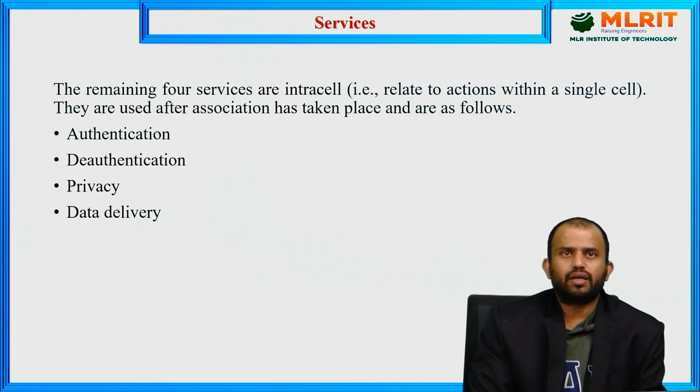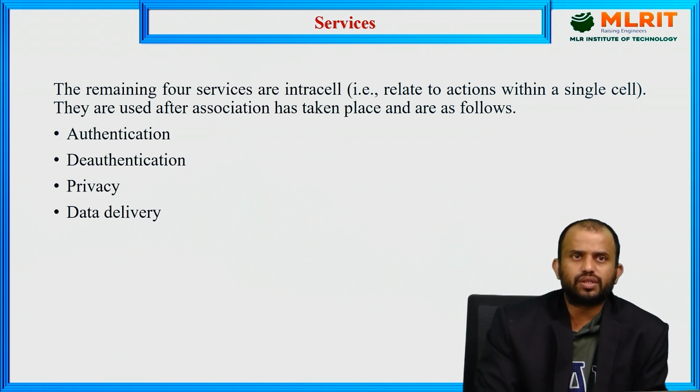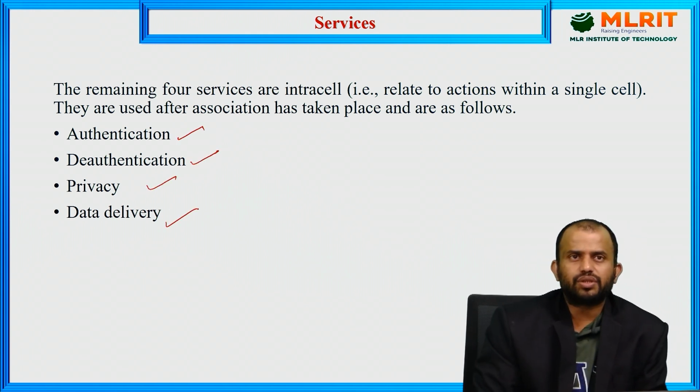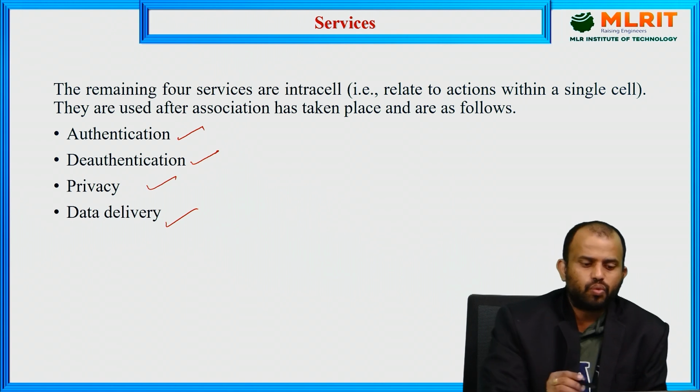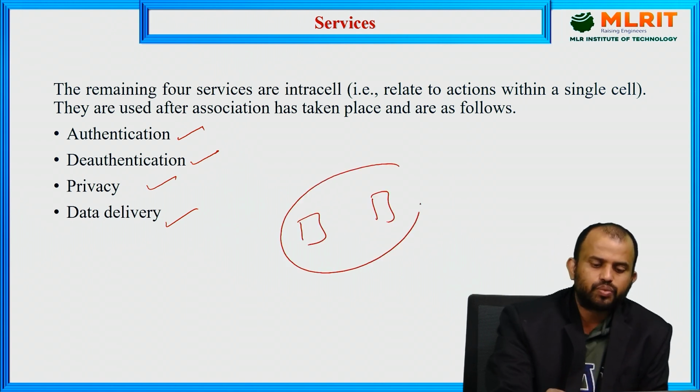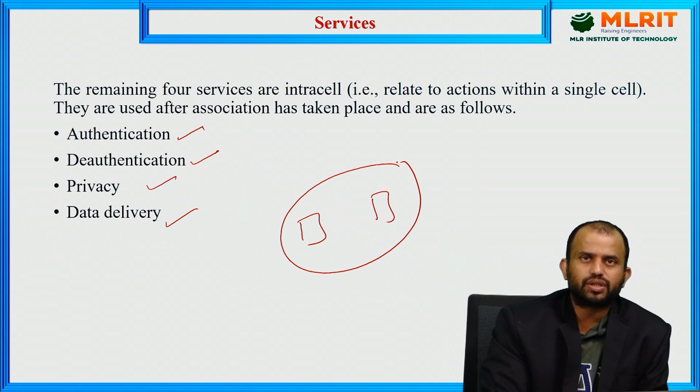Apart from these services, we have another 4 services, which are station services: authentication, deauthentication, privacy, and data delivery. Authentication and deauthentication mean who the proper person is who comes into the network. Only authenticated people can use the Wi-Fi services based upon the respective user ID and password. They enter the login credentials, we go for authentication, and we get the authorized people.